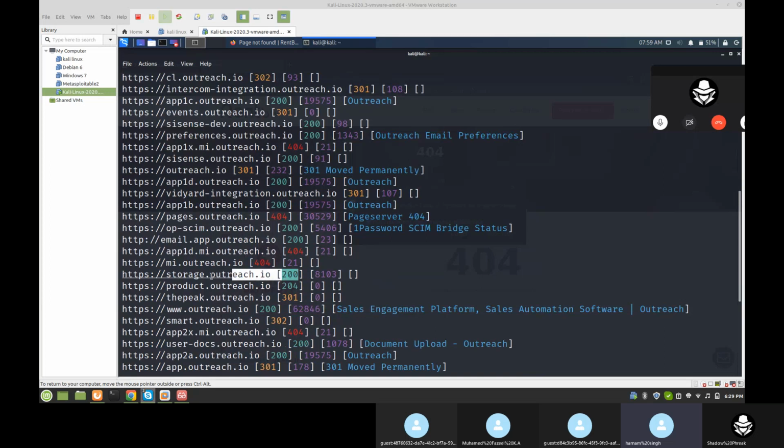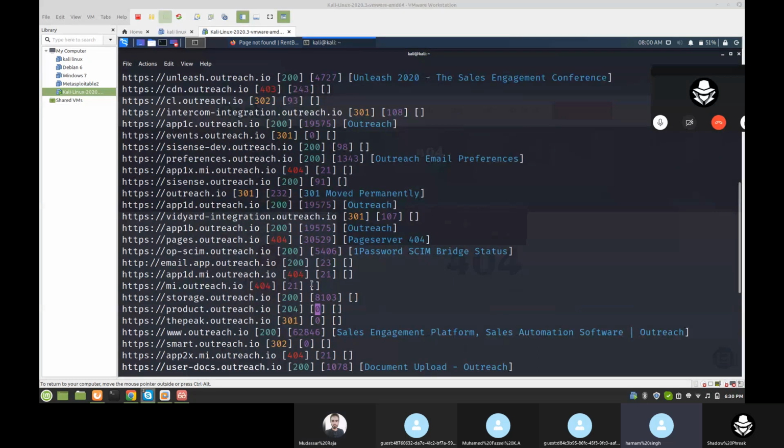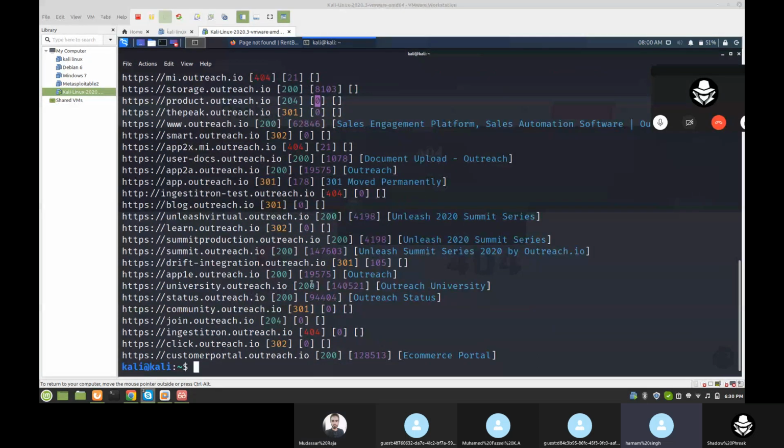Now you can check this one, this is a domain, and the content length is 0, which means there is no functionality in this domain. So after that, your basic recon is complete. You can do many things. There are many tools and many ways you can find out what you want.